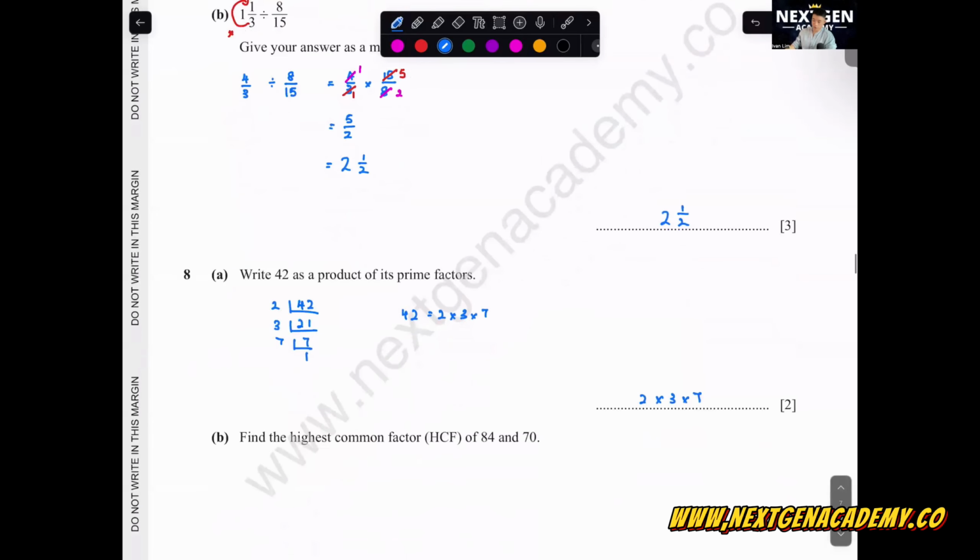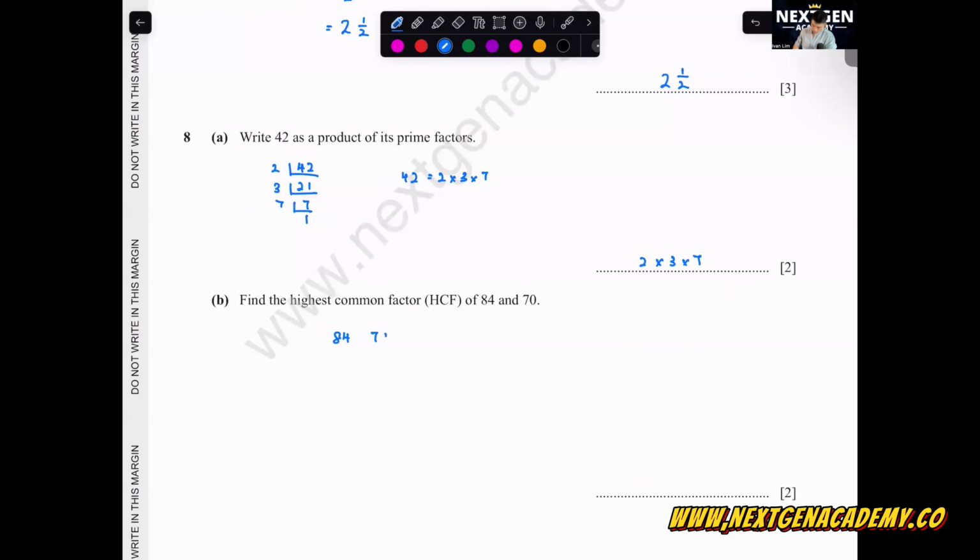Okay, HCF of 84 and 70. For me, I like to use the ladder method. We will divide by 2 first because both of these are even numbers. Divide by 2, here will be 42 and 35. 42 and 35 can be divided by 7, so here becomes 6 and 5. Cannot be divided any more. Then we just take the numbers over here, 2 and 7. So 2 times 7 is equal to 14. If they want you to find the LCM, then you will take all the numbers over here to multiply: 2 times 7 times 6 times 5.